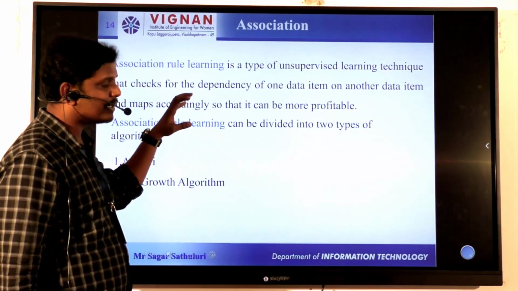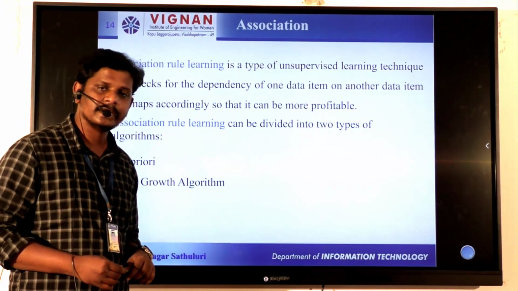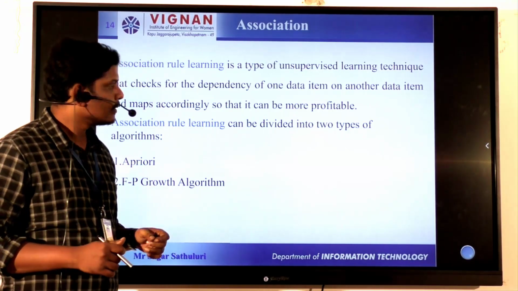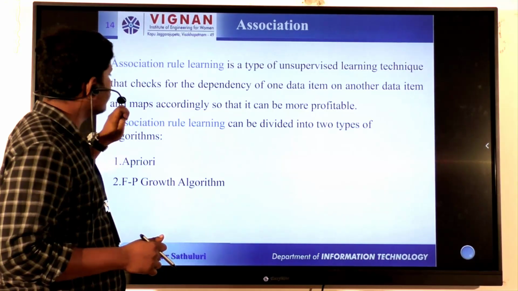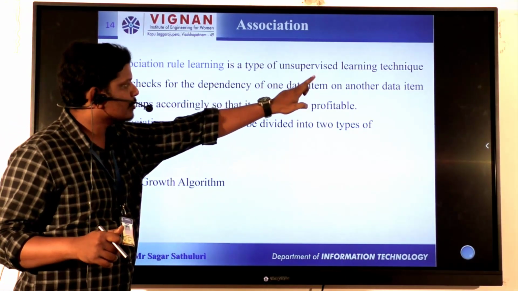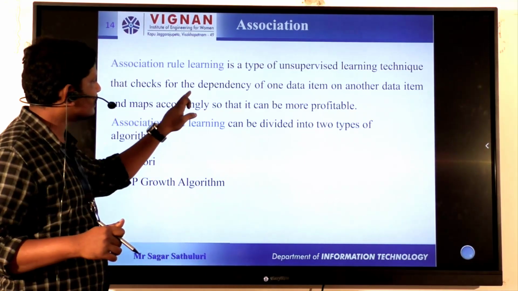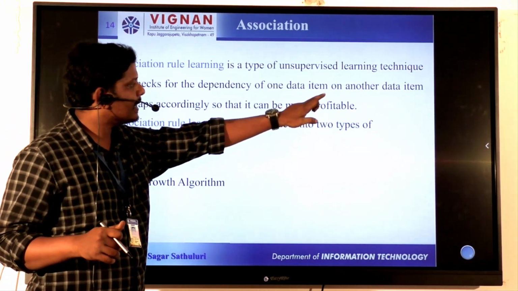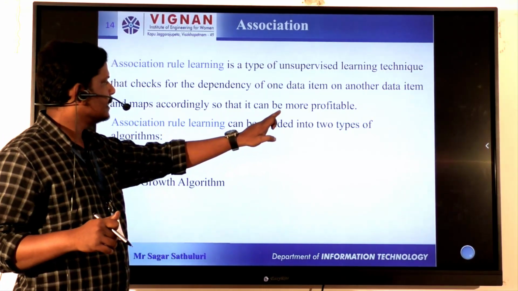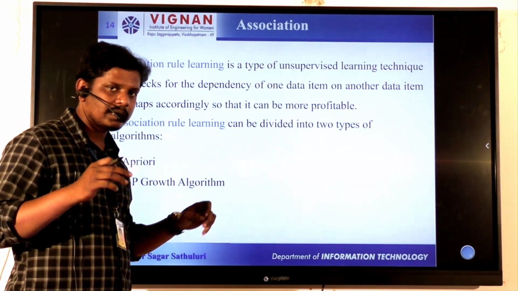Now coming to the next one, association. Association is another part used in unsupervised learning. Association learning is a type of unsupervised learning technique that checks for the dependency of one data item on another data item and maps accordingly so that it can be more profitable.